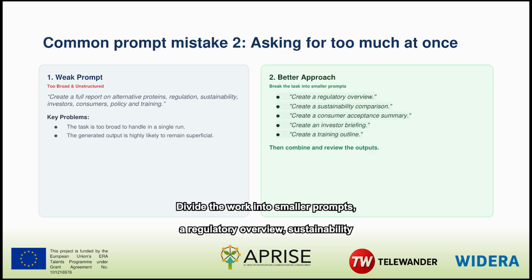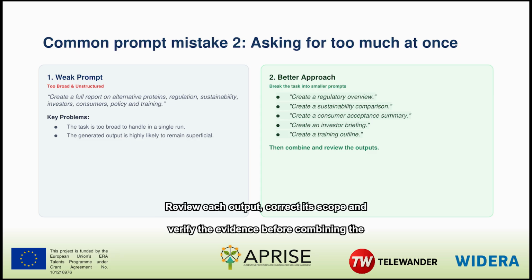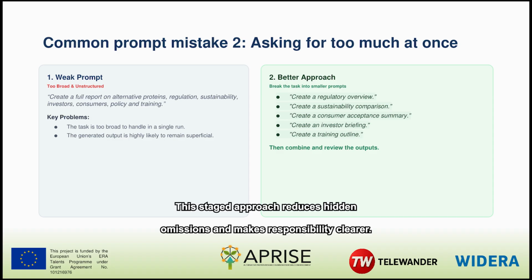Divide the work into smaller prompts: a regulatory overview, sustainability comparison, consumer acceptance summary, investor briefing, and training outline. Review each output, correct its scope, and verify the evidence before combining the parts. This staged approach reduces hidden omissions and makes responsibility clearer. Complex work is usually better managed as a sequence than as one enormous prompt.